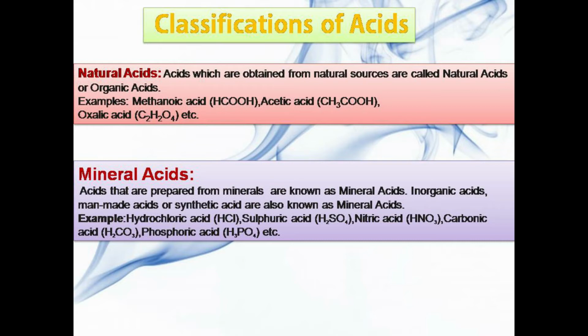Now, the classification of acids. Students, natural acids are obtained from natural sources. They are called natural acids, or we can say that they are organic acids. For example, methanoic acid, acetic acid and oxalic acid.